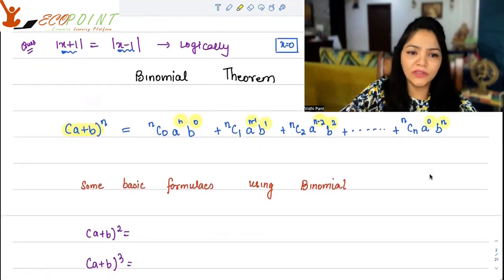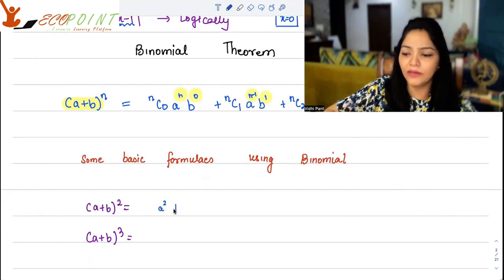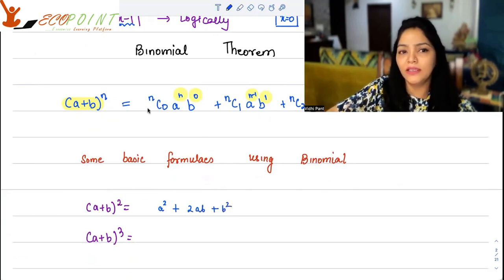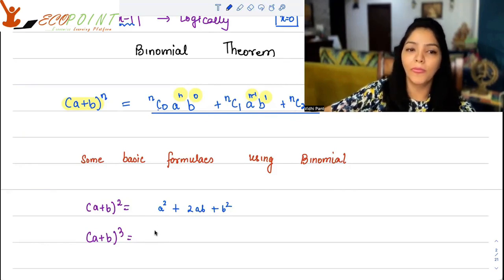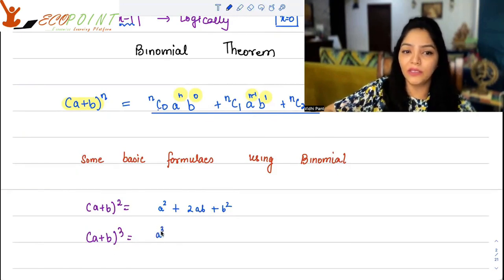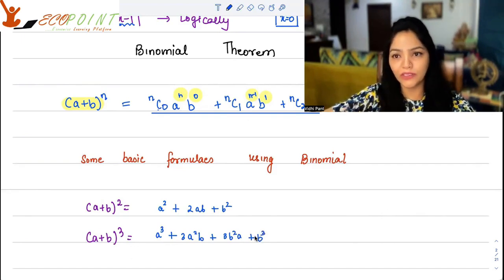Some basic formula that you can construct out of it is, say, (a plus b) square. (a plus b) square is clearly a square plus 2ab plus b square. All you have to do is give n the value 2 and create this. Of course, you can just go up till NC2, because that's your n, right? n is 2. Now, in the case of (a plus b) cube, your n is 3. So this will turn out to be a cube plus 3 times a square b plus 3 times b square a plus b cube. And that's how you can generate all the formulas for that matter, okay?